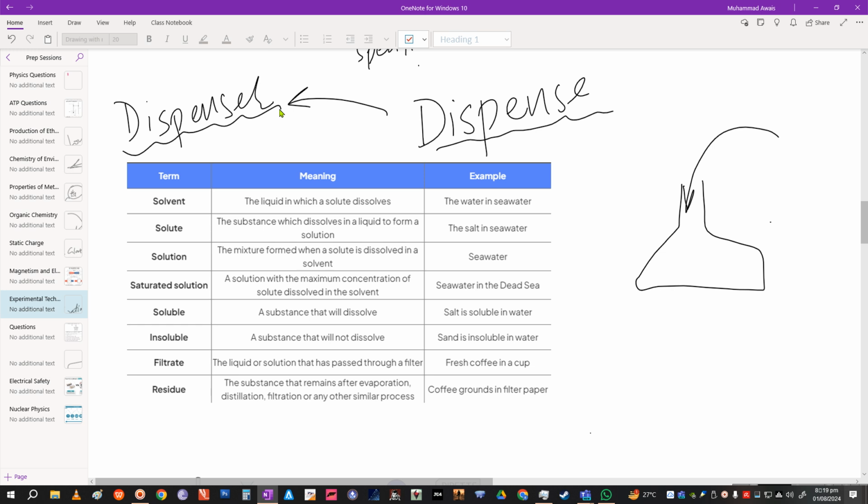Does your bottle dispense water for you? No, it does not. A dispenser is something where you do something and it gives you a specific quantity of a liquid, right? So that is what we call dispensing. Ice dispensers, yes, related to water too. Okay, so the word is dispense.